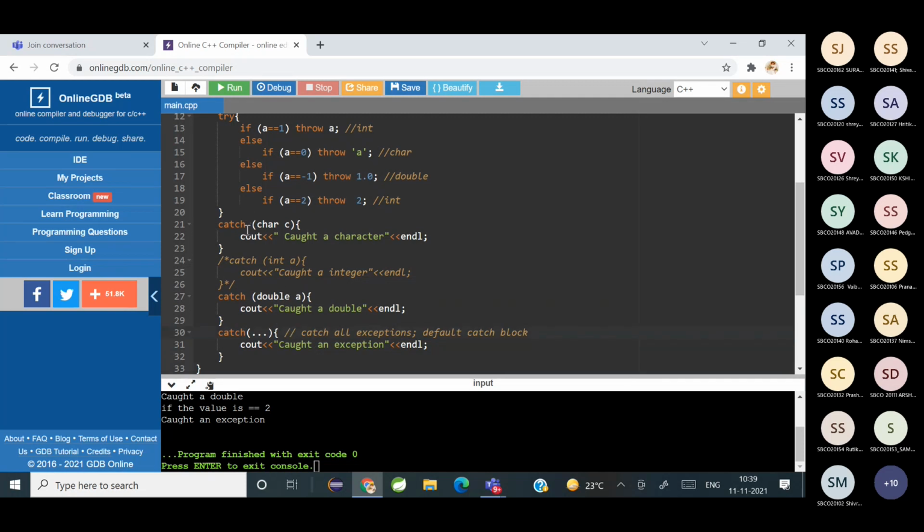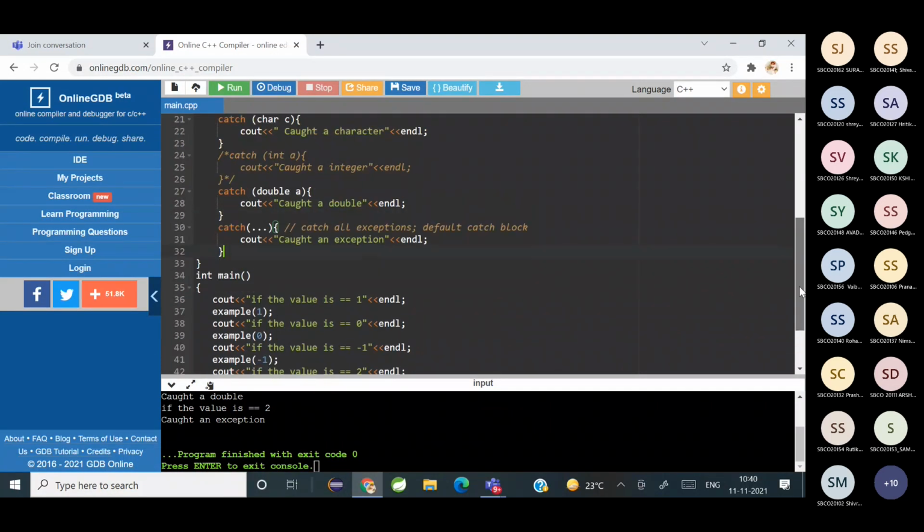Whichever catch block comes first will handle the exception first, and if it is not there, then only it will be handled by the default catch block. Is it clear?